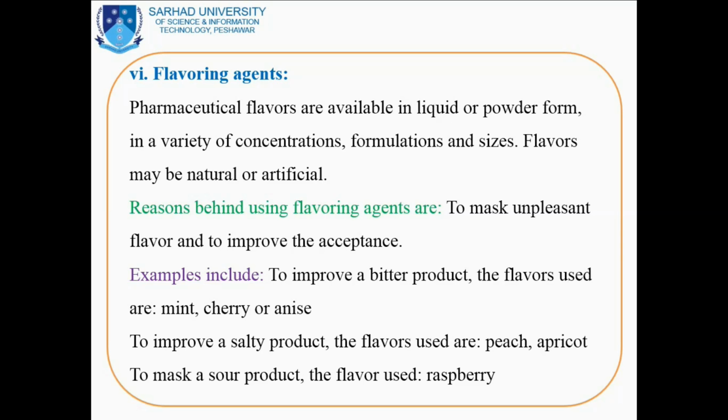To improve a bitter product, I have mentioned three examples; to improve a salty product, two examples; and to mask a sour product, one example, that is raspberry. There are several other examples, but these are some of the popular examples which are commonly used as flavoring agents in the pharmaceutical emulsion.